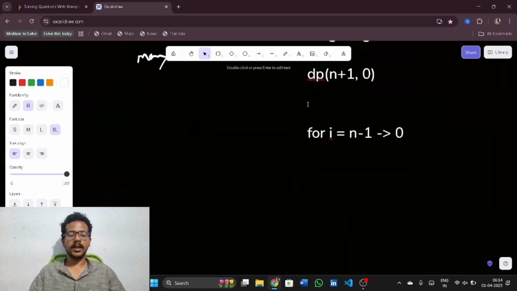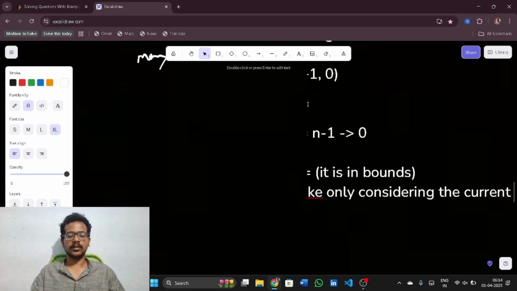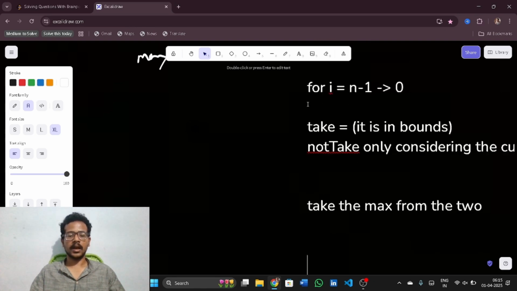Now in this I need to check, can I take or not take. If I take, I need to check it is in bounds. So not taking means only considering the current points. So take the maximum from the 2, and after that return dp of 0. So this is how the algorithm works.